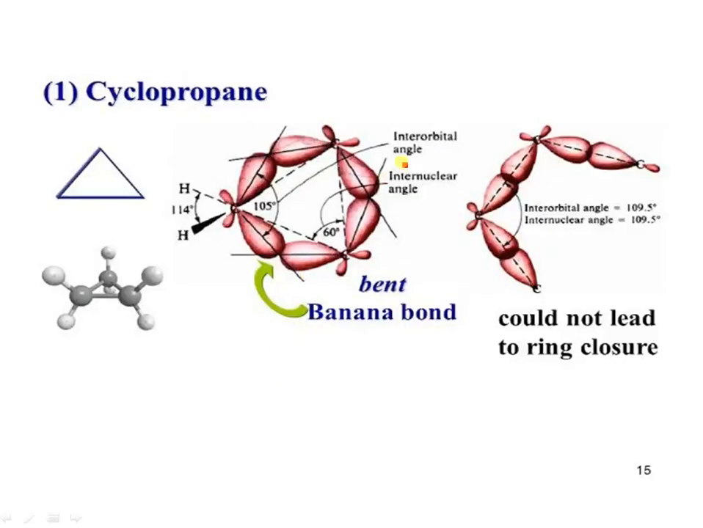Here the interorbital angle is 105 and the internuclear angle is 60. In the normal case the interorbital angle is 109.5 and the internuclear angle is also the same, so it could not lead to ring closure, but the strain is there. The internuclear angle is 60, so the rings open out, and this is called a bent bond, or a bent banana bond, due to the overlapping.